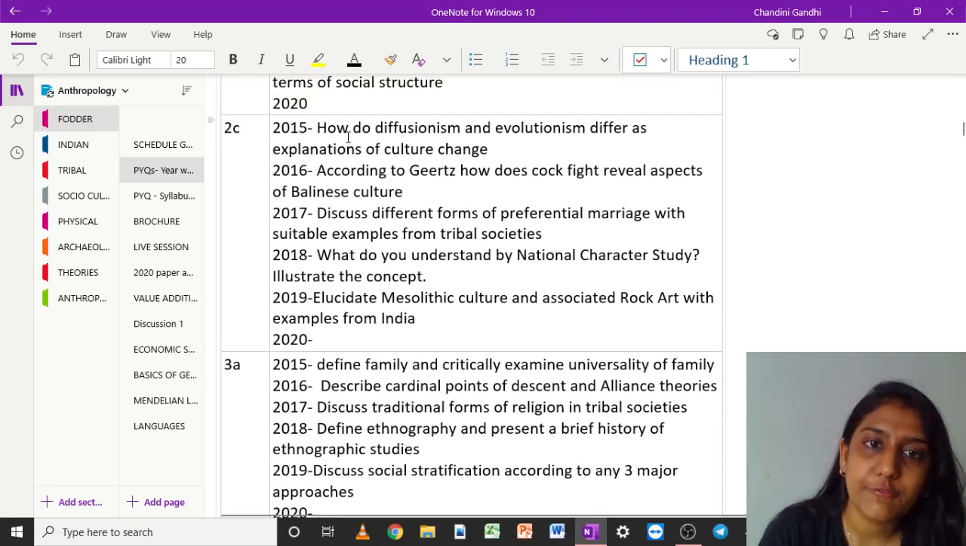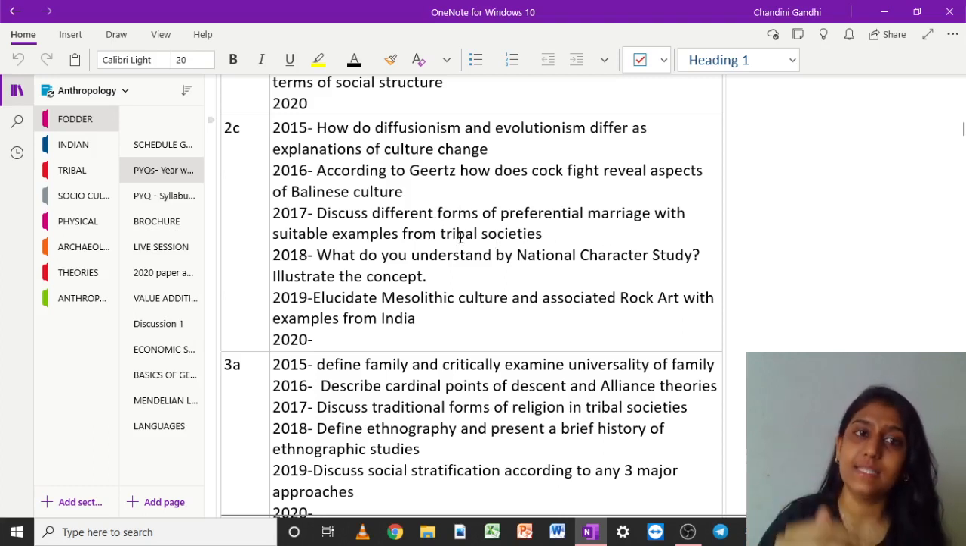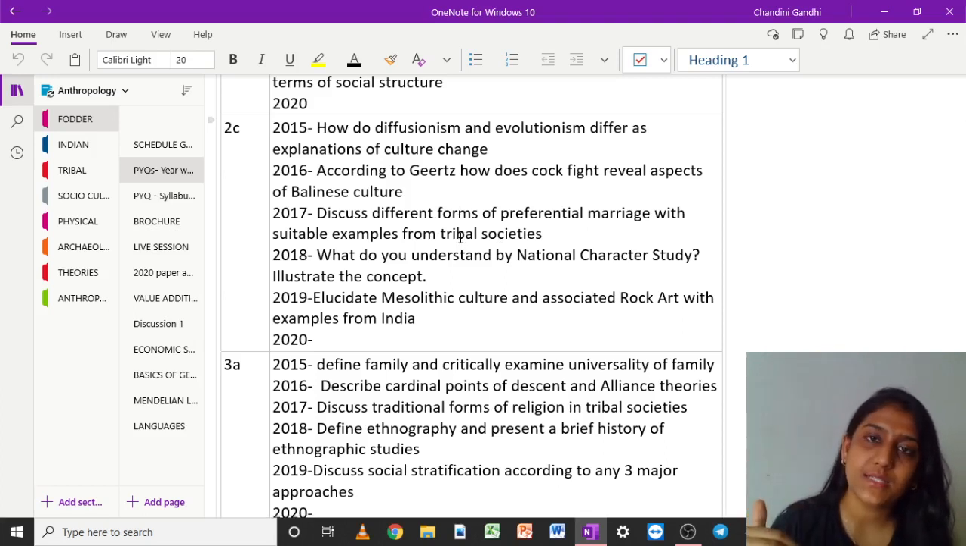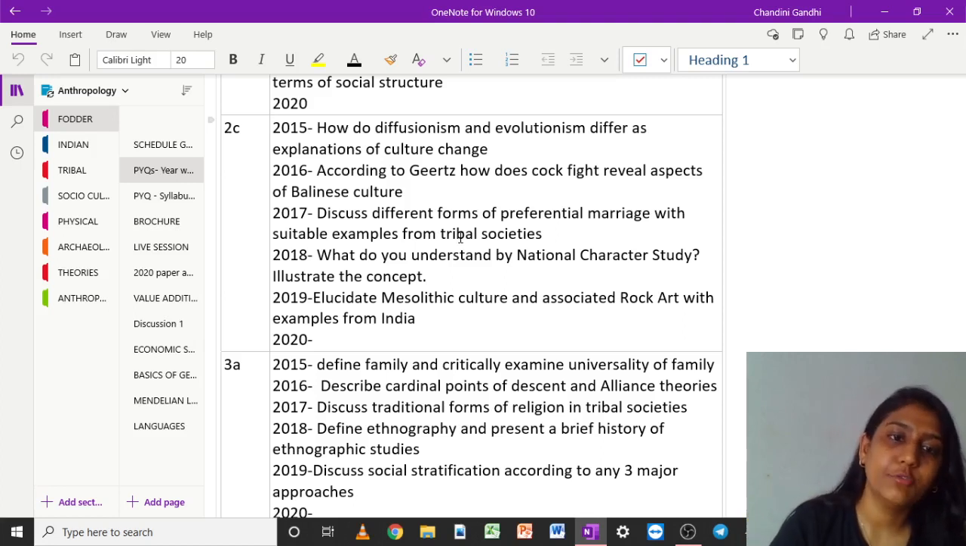So 2C, if we look at, here we have diffusionism and evolutionism, culture change. Now we know that this is the theories section, right? So according to Geertz, cockfight. This has been specifically asked in 2016 May, instead of just asking about Geertz's symbolic anthropology. Then discuss different forms of preferential marriage with suitable examples. Now this has moved to a different section, but still you see that section A, part A is always going to be socio-cultural, till at least 2017 or 18, but after that it kind of changes, right?